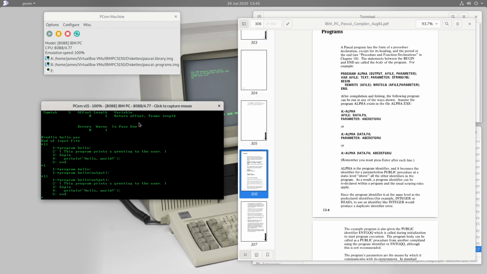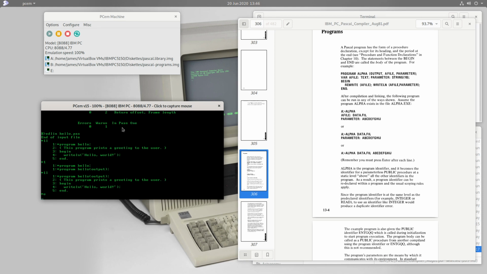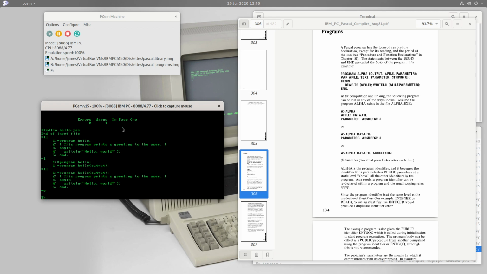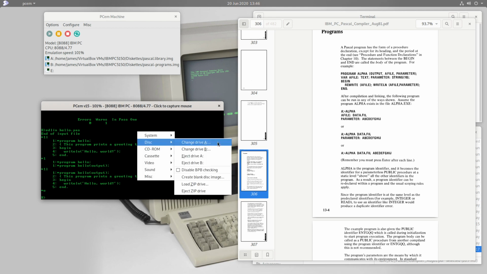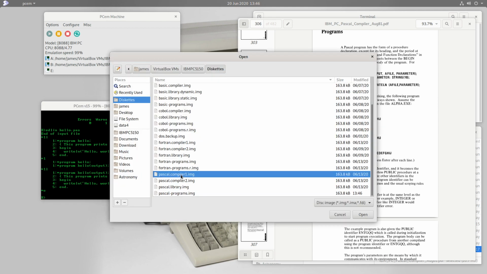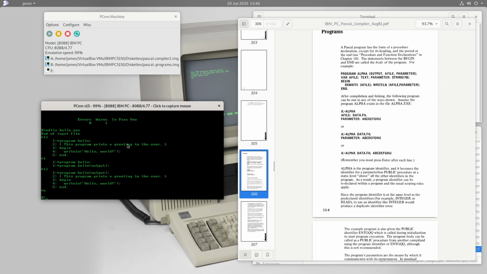So let's list our program again, and so we've now added this output parameter, and that ought to tell the compiler explicitly that we intend to use this console output, and indeed we do in this line here. So let's see if that made the warning disappear. So to compile, we need to start with pass 1 again, so we'll insert the compiler 1 diskette back into the A drive and start it up.